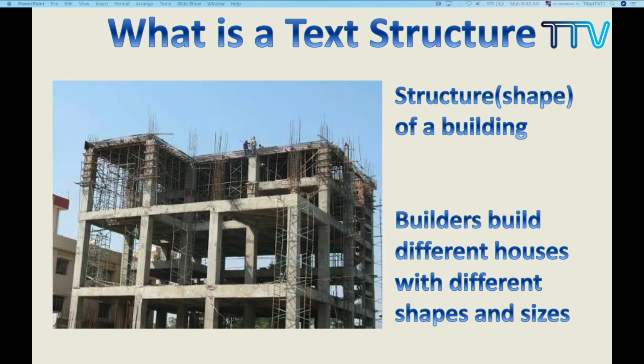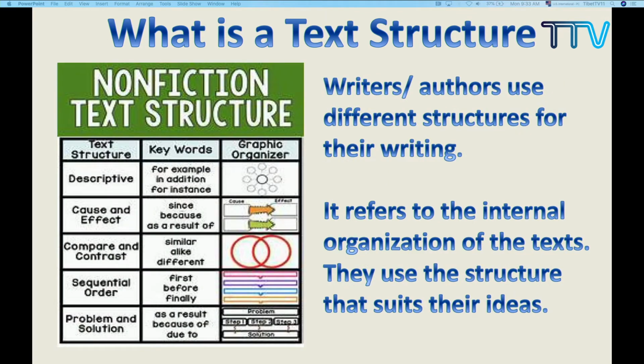Now, let us talk about the writers. The writers and the authors use different text structures for their own piece of writing. In order to explain, to inform, to share, to tell their ideas, they use different kinds of text structures, just like the buildings.